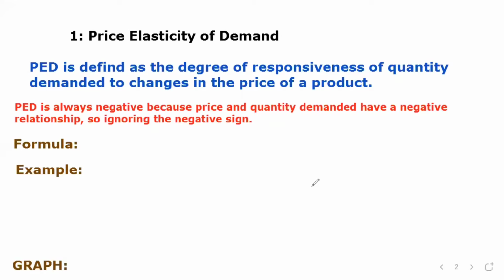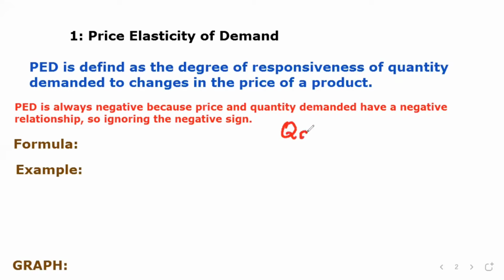Now moving to price elasticity of demand. PED is defined as the degree of responsiveness of quantity demanded to changes in the price of a product. PED is always negative because price and quantity demanded have a negative relationship. Quantity demanded is a function of price. When price increases, demand generally decreases, and when price decreases, demand increases. Since the two variables move in opposite directions, there is a negative relationship.